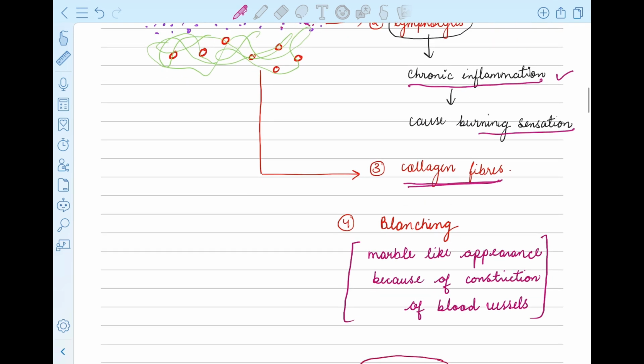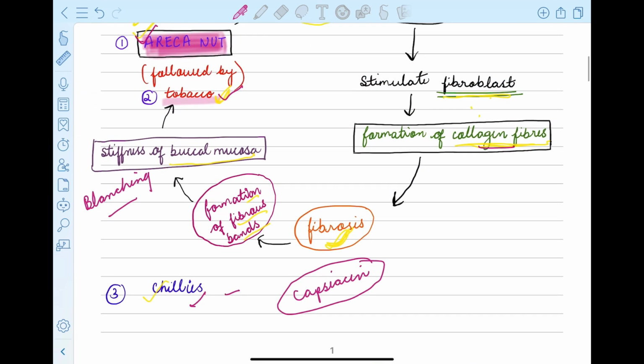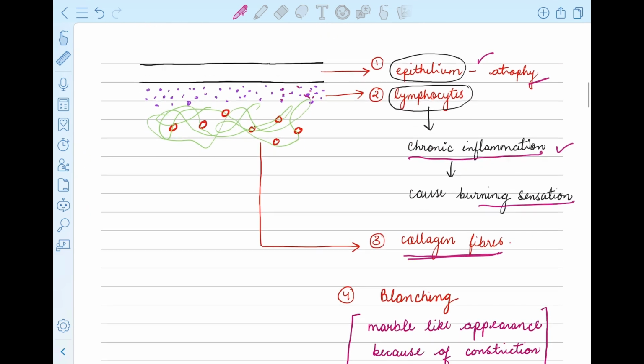Because of these collagen fibers, as I have explained, they cause fibrosis, and because of this fibrosis, fibrous bands are formed, and these fibrous bands cause blanching, that is stiffness of the buccal mucosa.